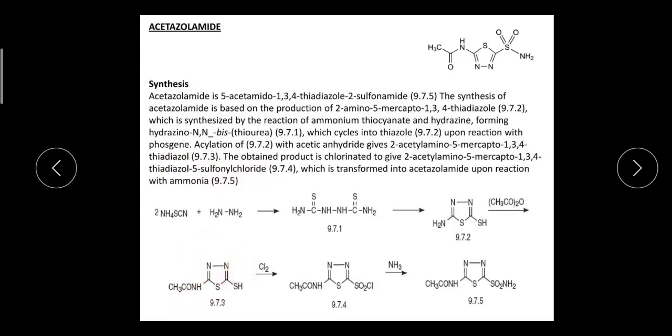Sorry, this is not phosgene; here phosgene should be written. Next, on chlorination of this, there is formation of 2-acetylamino-5-mercapto-1,3,4-thiadiazole-5-sulfonyl chloride. This is chlorination of this group, and upon reaction with ammonia it gives acetazolamide. So this is the synthesis of acetazolamide.